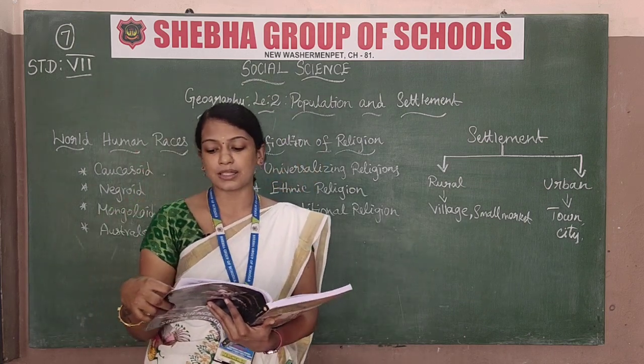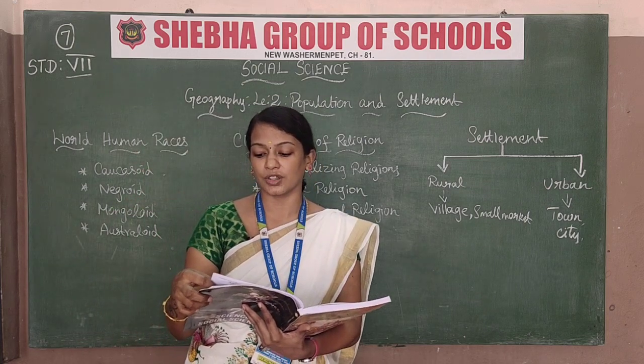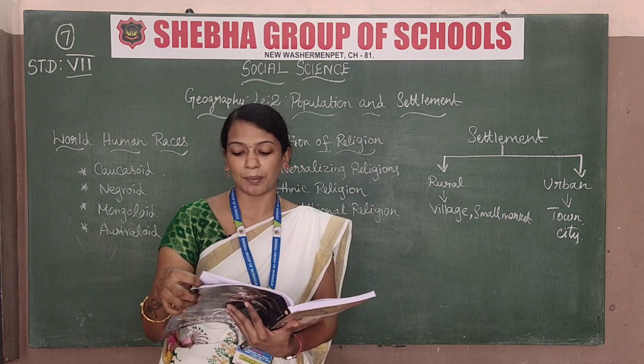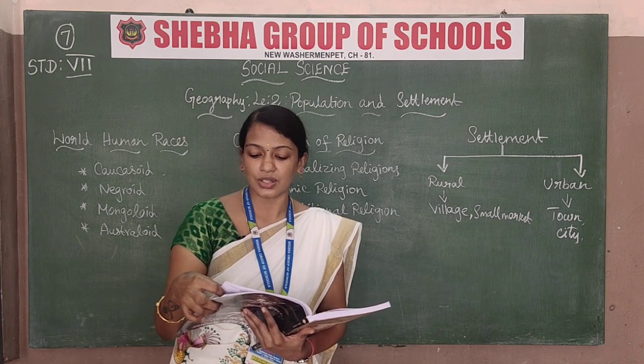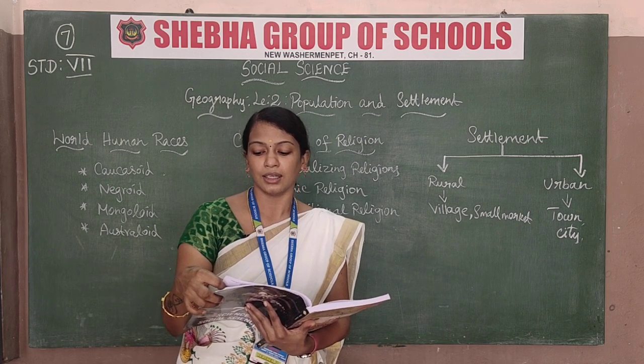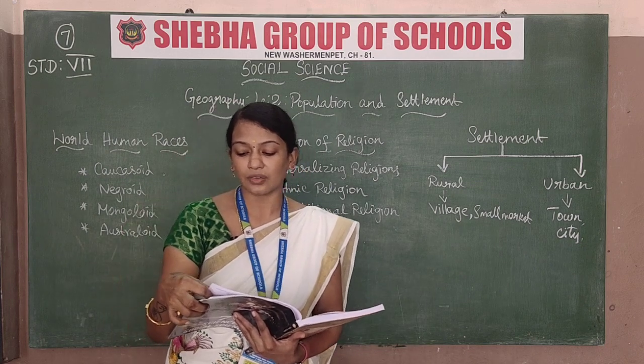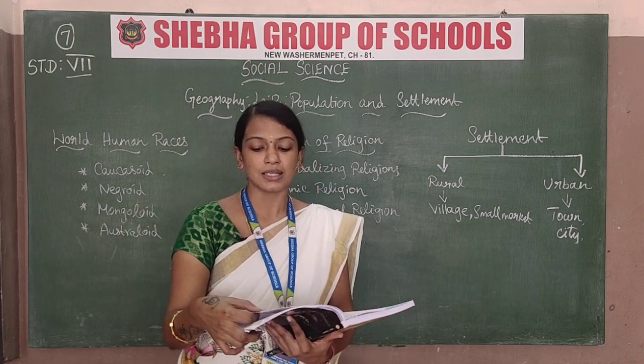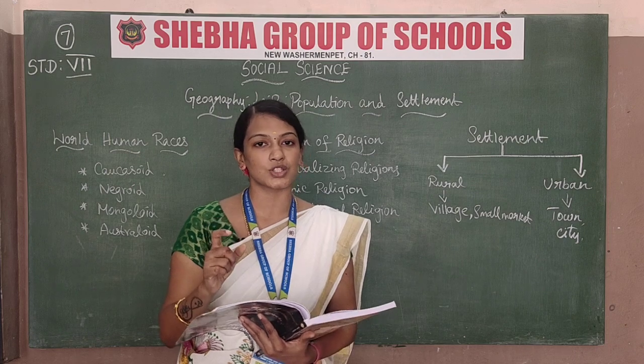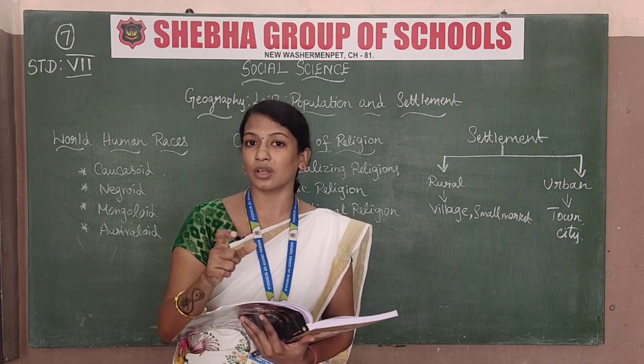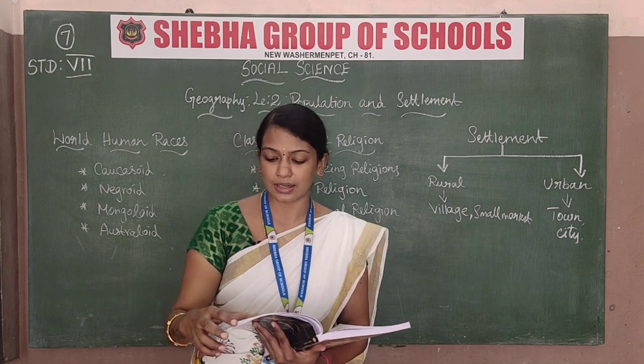Religion means a particular system of faith and worship which brings human beings together with human society. Religion is a symbol of group identity, culture and rallying point. Actually religion means a particular system of faith and worship, worship in a particular god like this. So this is called a religion.